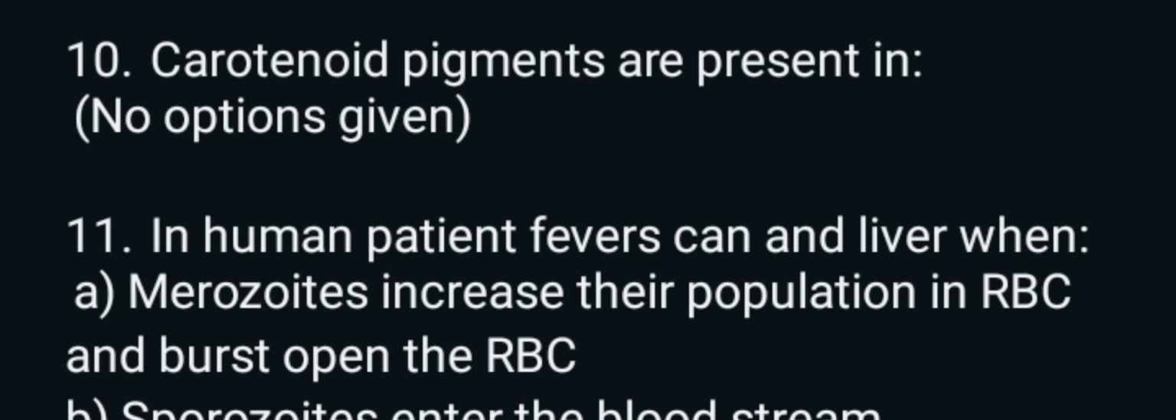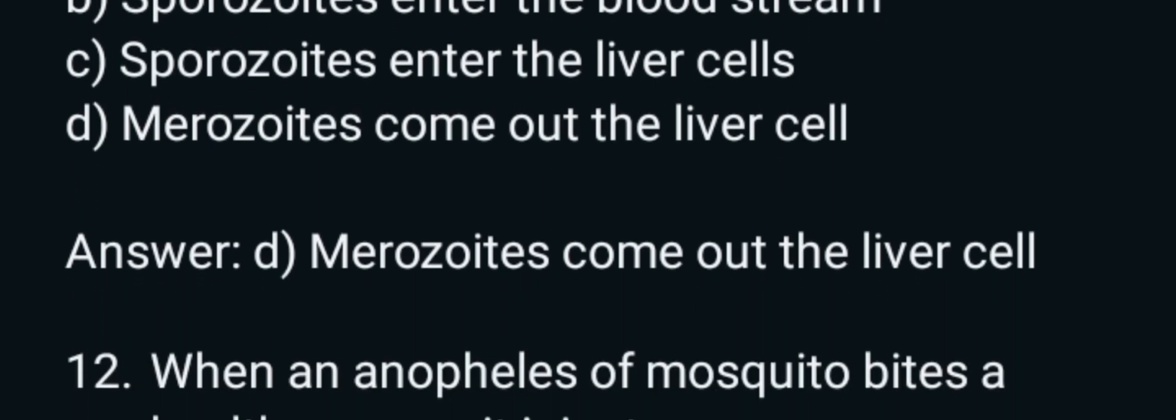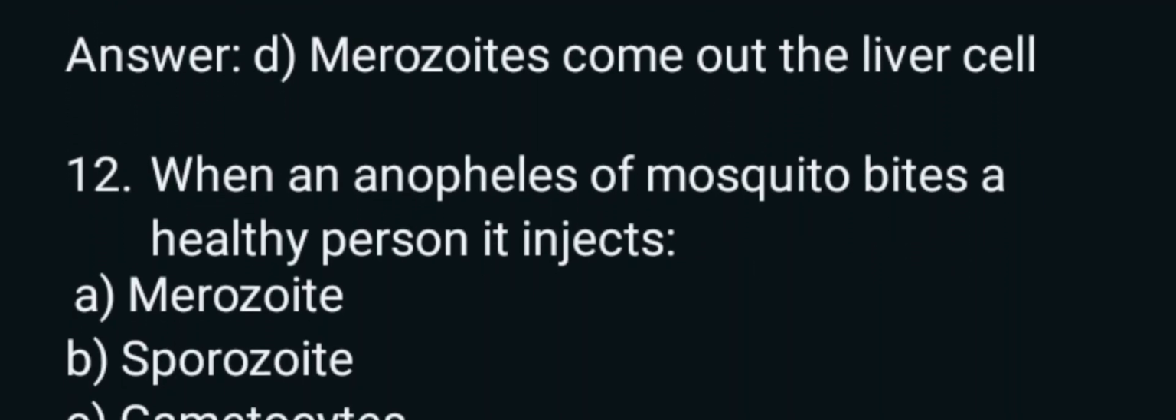10. Carotenoid pigments are present in (no options given). 11. In human patient, fevers recur when A. Merozoites increase their population in RBC and burst open the RBC. B. Sporozoites enter the bloodstream. C. Sporozoites enter the liver cells. D. Merozoites come out of the liver cell. Answer: D. Merozoites come out of the liver cell.